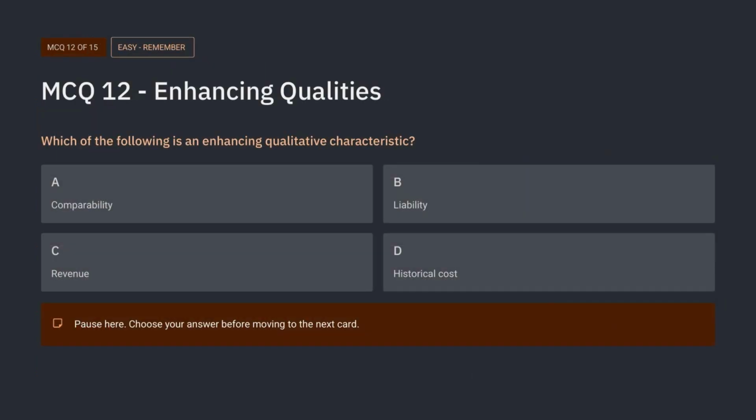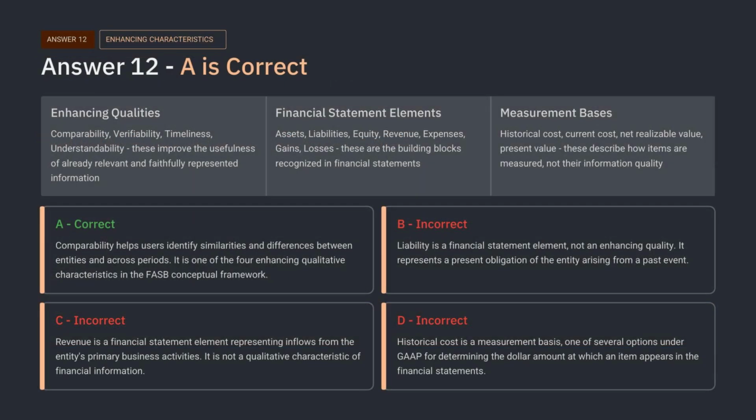Here is question 12. This question asks, which option is an enhancing qualitative characteristic? Do not answer just because a term sounds familiar. Classify each term. Is it a quality of useful information, a financial statement element, or a measurement basis? Pause now and choose the option that belongs to the enhancing qualities category. The correct answer is A.